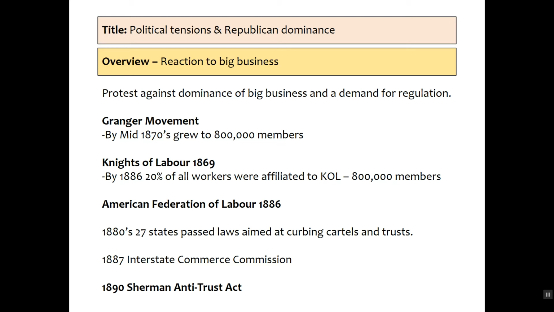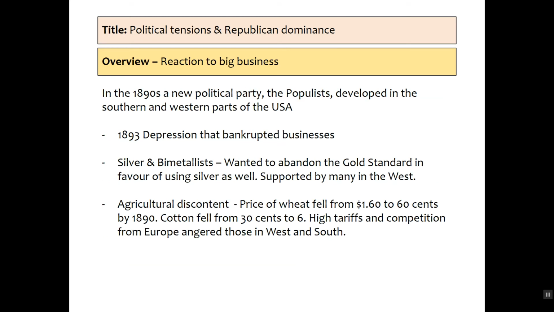Now, in this period of 1890 to about 1900, we've got the growth of a movement, the Populist Movement, and it leads to the creation of a new political party, and it gets a predominant amount of support from the South and the West in the USA. It's spurred on by the Depression in 1893, which bankrupts many businesses and forces people to seek out an alternative, and they turn towards populism as one way in which to do that.